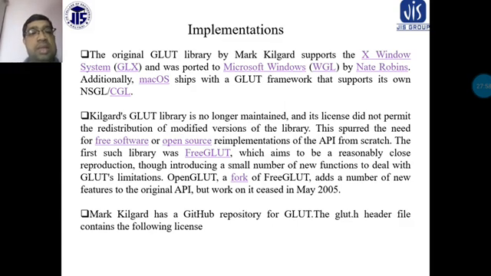Mark Kilgard has a GitHub repository for GLUT. GLUT's header file contains the following license.